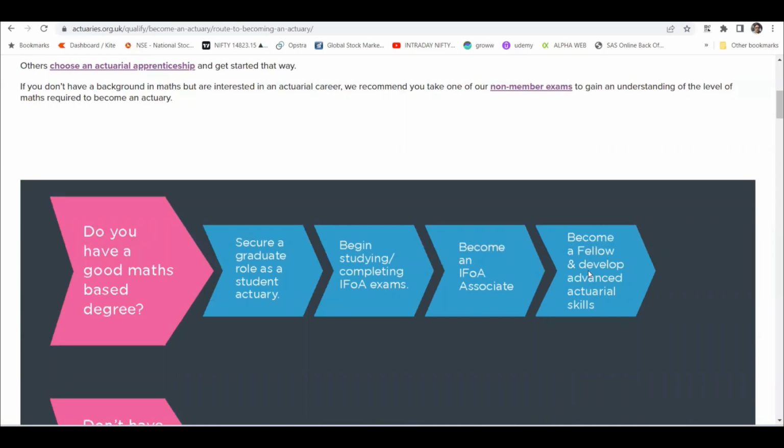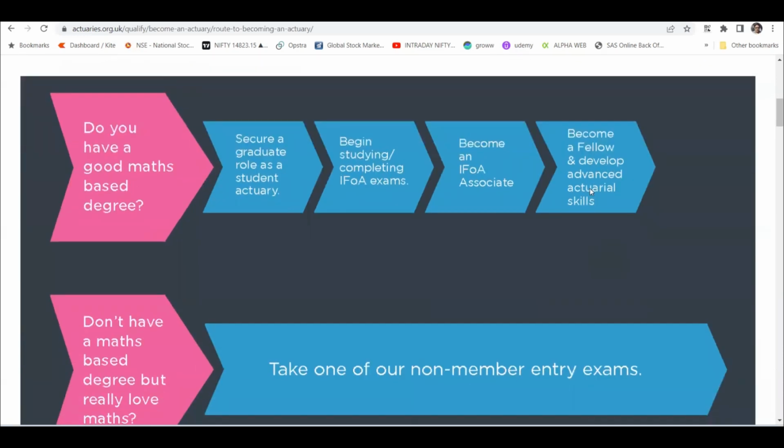And then become an IFoA fellow. Once you clear the CP series, which you would have seen in my earlier video, you know that there is a CP series. So once you clear the CP series, you become an associate. And then once you clear the SA series, there is only one exam, then you become the fellow.